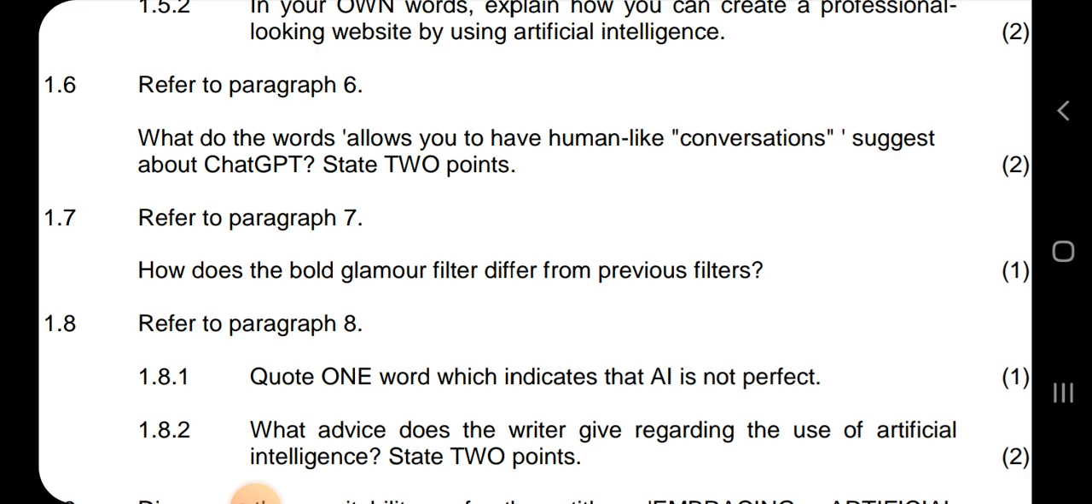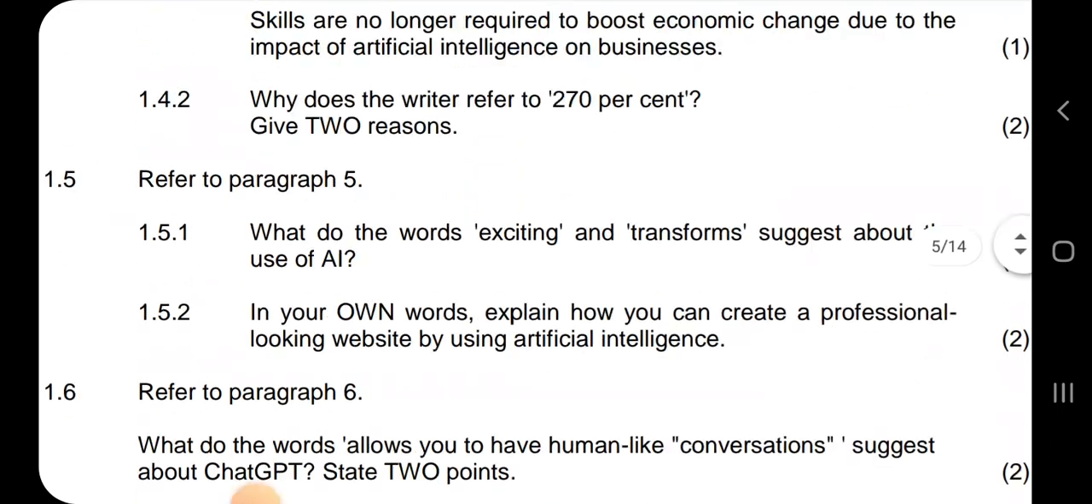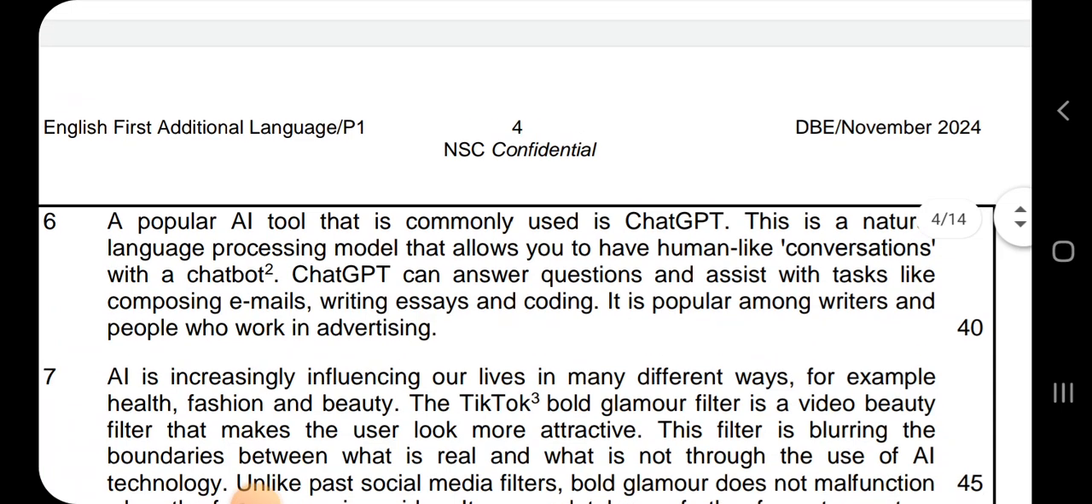It's very important to practice how to answer comprehension tests. Refer to paragraph 6. What do the words "allow you to have human-like conversations" suggest about ChatGPT? In paragraph 6, they said you can have a conversation with ChatGPT. So they have personalized ChatGPT. It's like now ChatGPT has turned into a human functioning robot. Okay, so things like that.